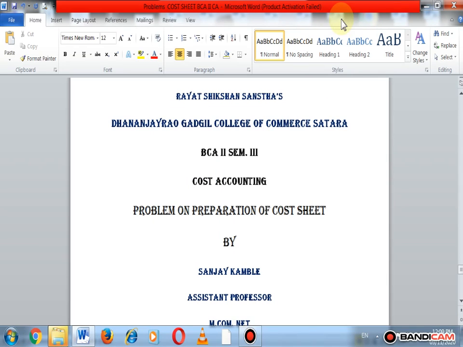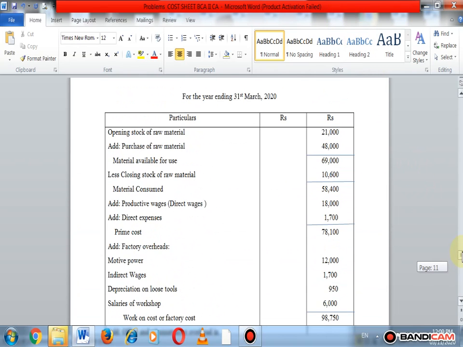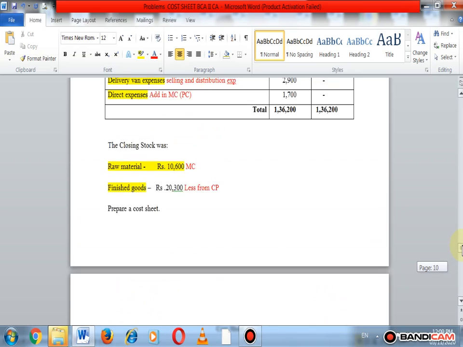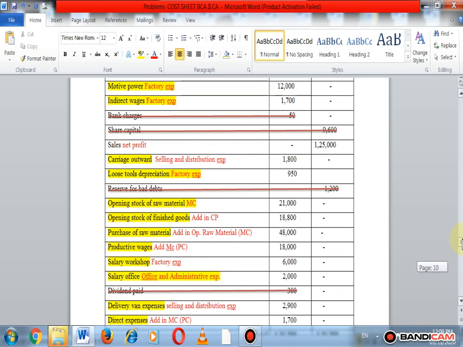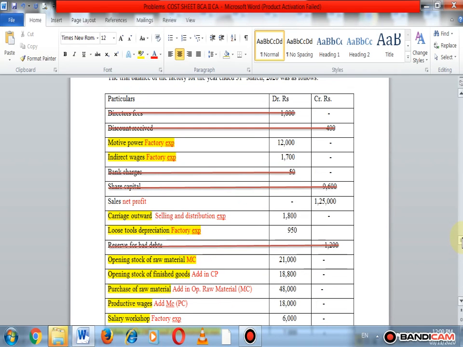In our previous lecture, we studied the practical problem on preparation of cost sheet, problem number 3. In problem number 3, we ignored some items which are not related to the cost sheet. Here we first discuss problem number 3.